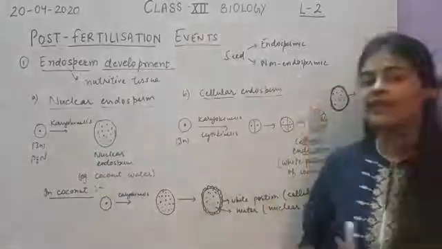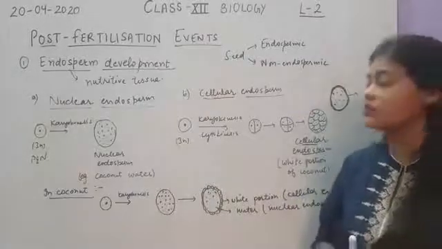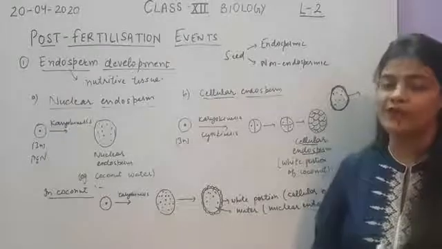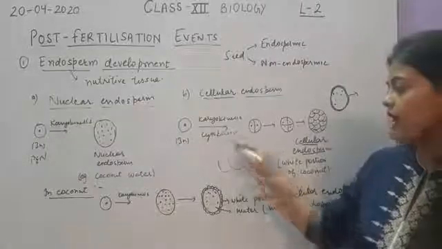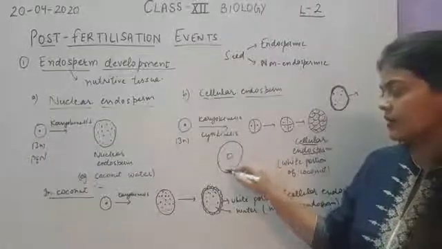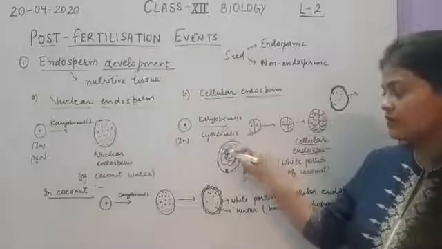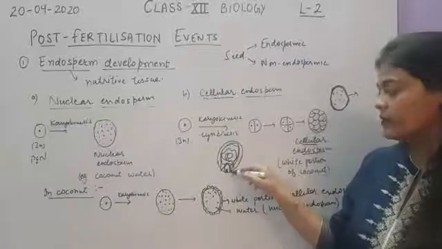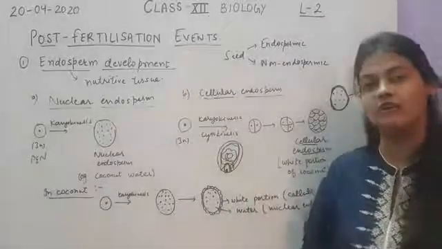Now it is not the case that all seeds have endosperm, because as I told you, endosperm is a nutritive tissue which provides nutrition to the developing embryo. If you see in the embryo sac, we have endosperm in the center, and here we have the zygote. This endosperm will divide and cover this whole embryo sac, so that the developing embryo will get nutrition from it.